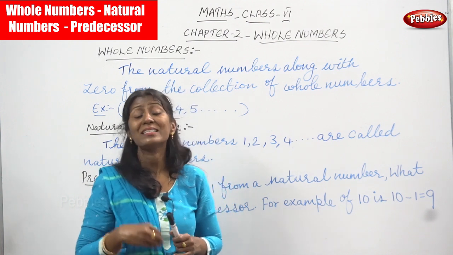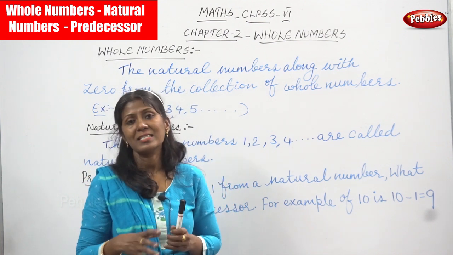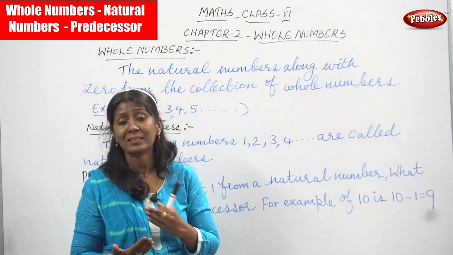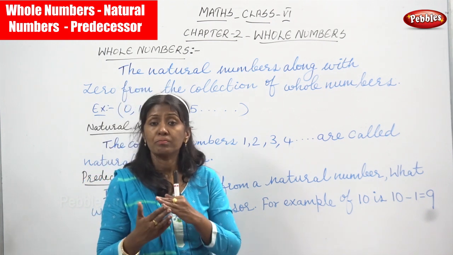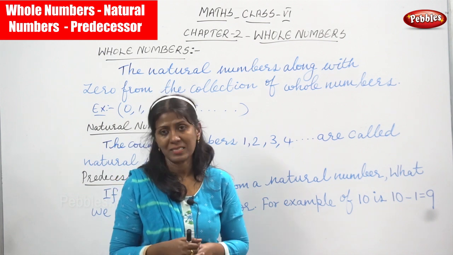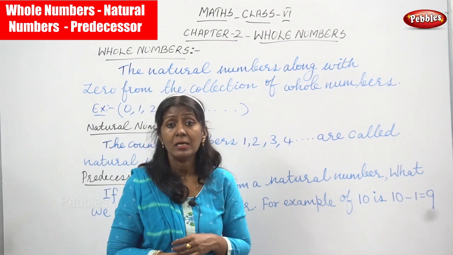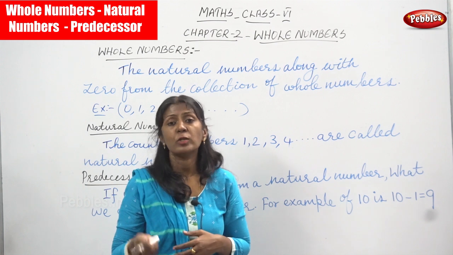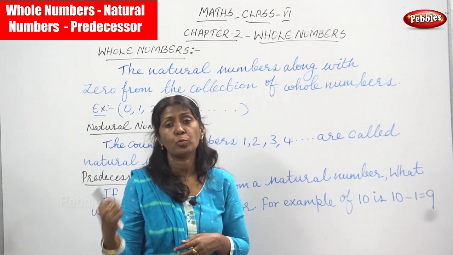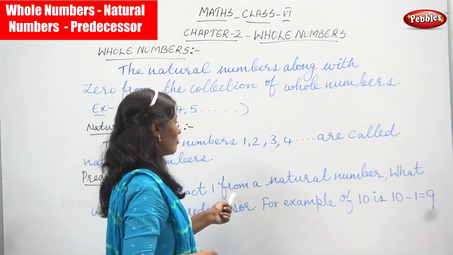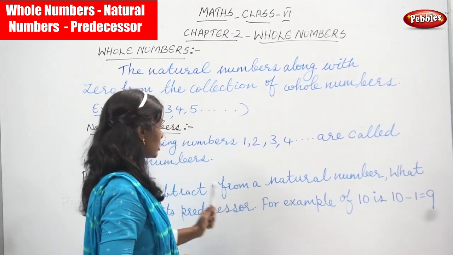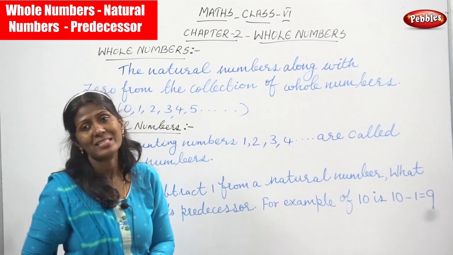Predecessor means you have to subtract. Predecessor means nothing but the number before. Whatever number you are taking, the number before it is called the predecessor. How are you going to find the predecessor? Whatever number you have taken, you subtract 1 and you get the predecessor. So from the natural number you subtract 1 and you get the predecessor.